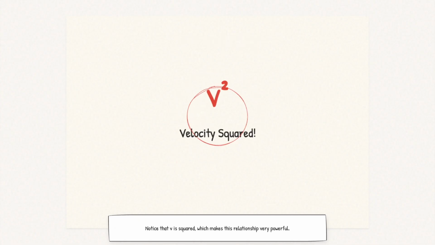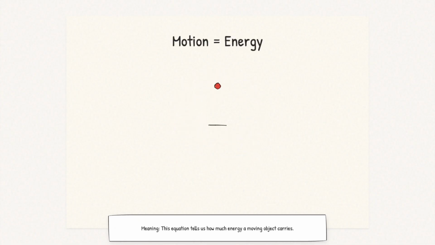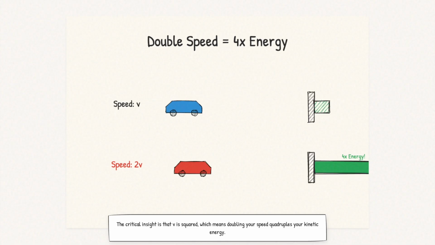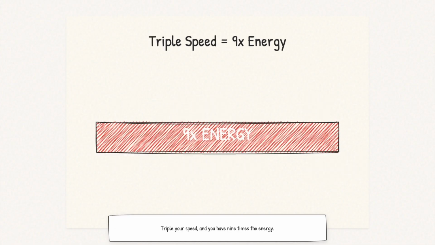Notice that V is squared, which makes this relationship very powerful. This equation tells us how much energy a moving object carries. The critical insight is that V is squared, which means doubling your speed quadruples your kinetic energy. Triple your speed and you have 9 times the energy.